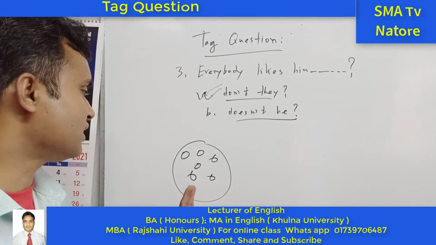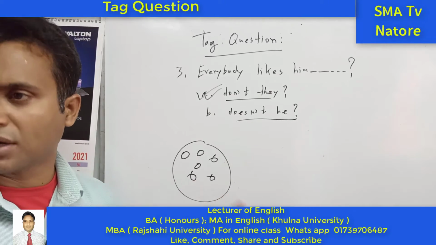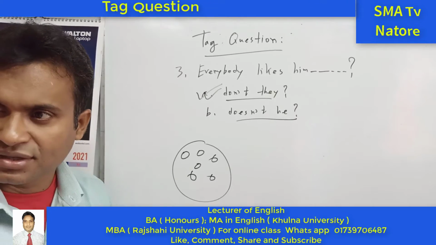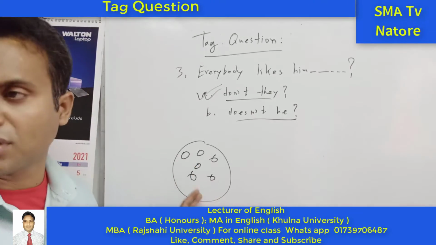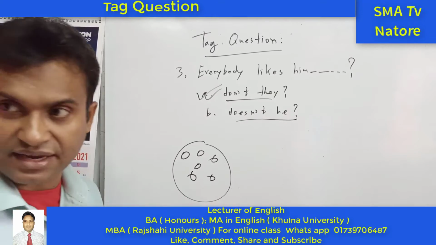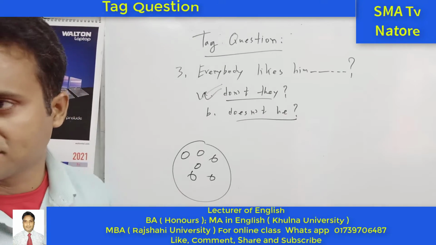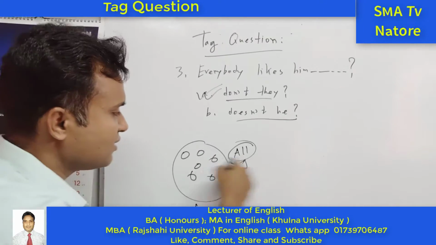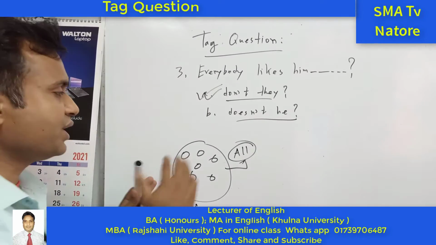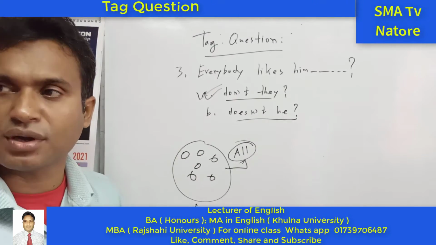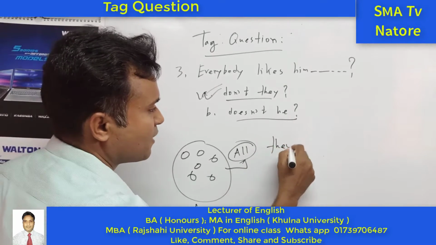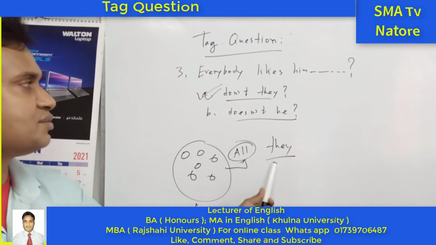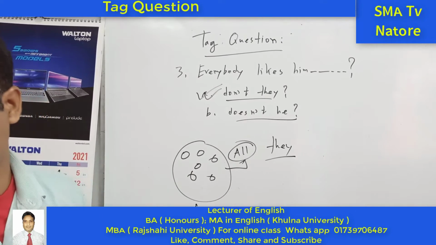So here, what happened? Particularly 1, 2, 3. In this way every person is there, but I am saying it especially. So we can say that these are all people. Against this word we can use "all", so all people are there. For this reason, when we use another pronoun, we can use "they". So "they" represents everybody, and this is indicating the pronoun.